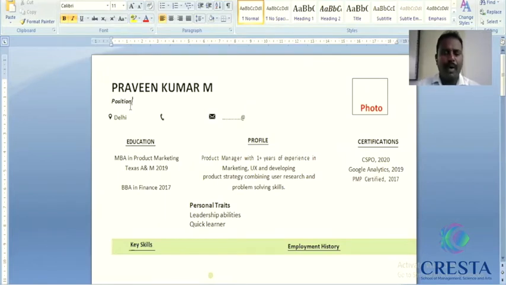Position means, if you have work experience, mention the position you held before. Or if you are a student, you can mention your position as student, hyphen, pursuing fifth sem BBA.